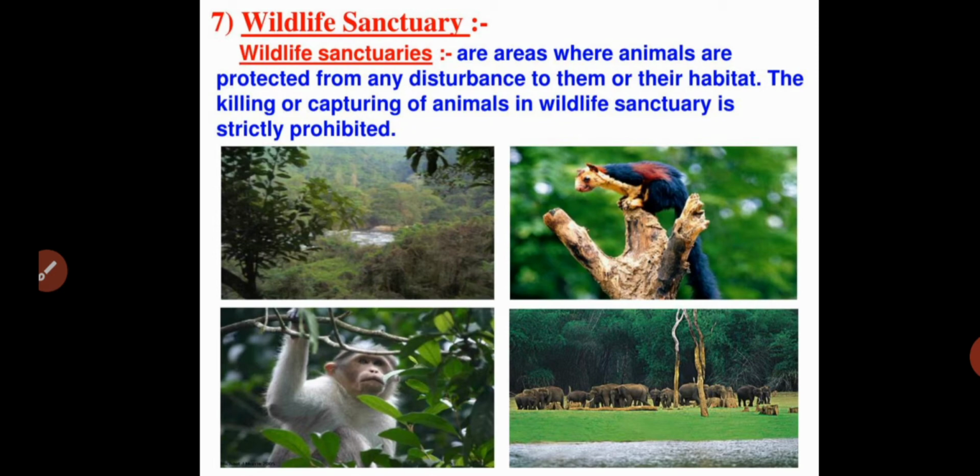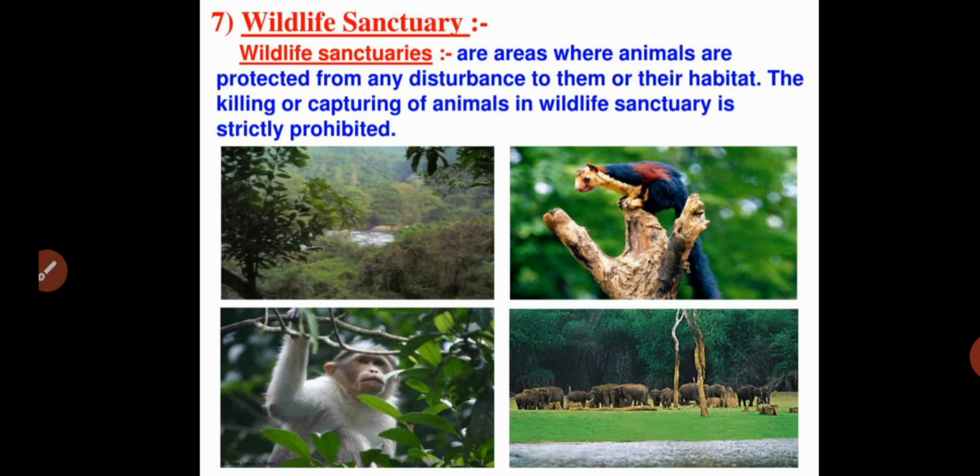So what is the meaning of wildlife sanctuary? There are two types of sanctuaries: wildlife sanctuaries and also bird sanctuaries. So we have to know about wildlife sanctuary. Wildlife sanctuaries are the areas where animals are protected. It is an area that contains animals, and you have to protect the particular animals from any disturbance to them or their habitat. That is what we call a wildlife sanctuary.